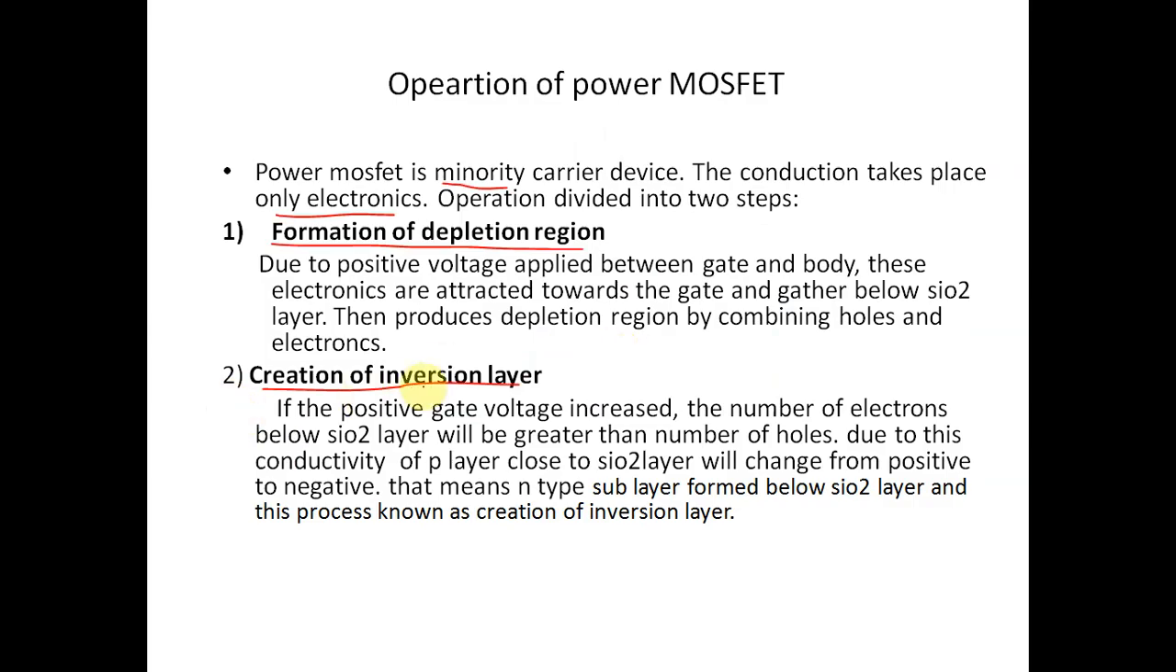Now, creation of the inversion layer. If the positive gate voltage is increased, the number of electrons below the SiO2 layer will be greater than the number of holes. Due to this, the conductivity of the P layer close to the SiO2 layer will change from positive to negative. That means an n-type sublayer is formed below the SiO2 layer, and this process is known as creation of the inversion layer.